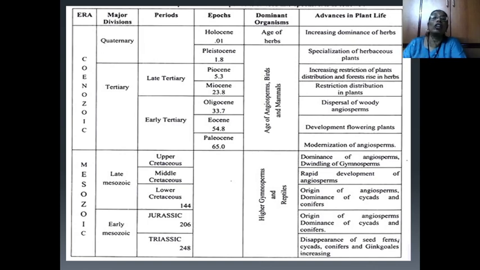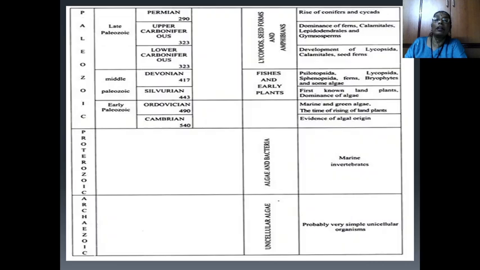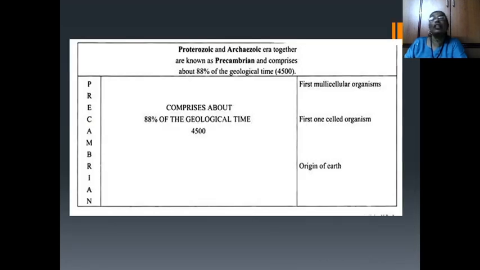For our convenience and proper study, the eras are divided into major divisions as well as periods and epochs, so that we can know exactly in which period the arrival and dominance of plant life and animal life is seen on earth. Therefore, from base to apex we have to study the geological time scale.